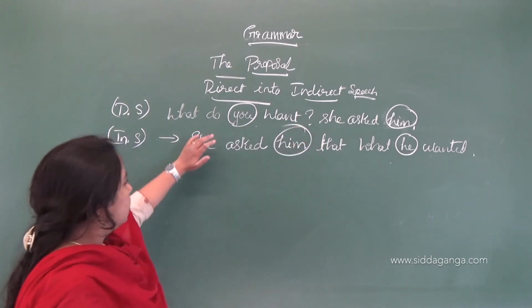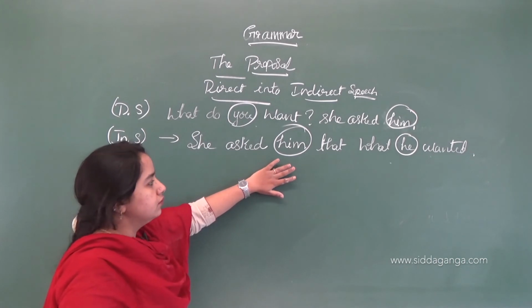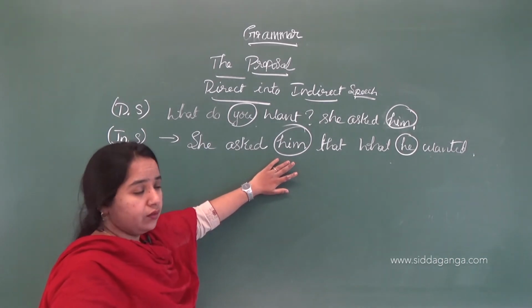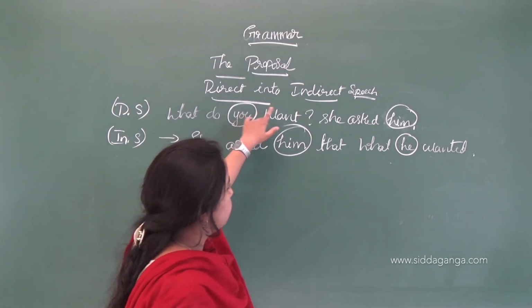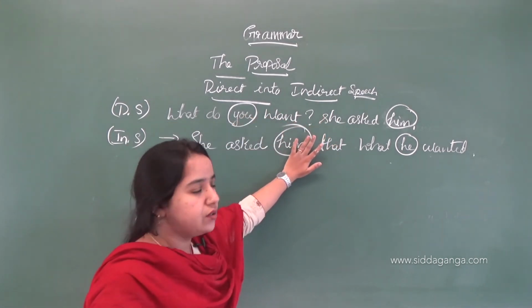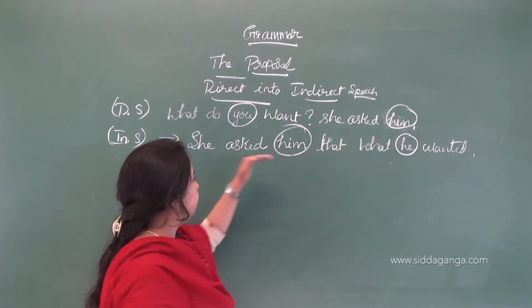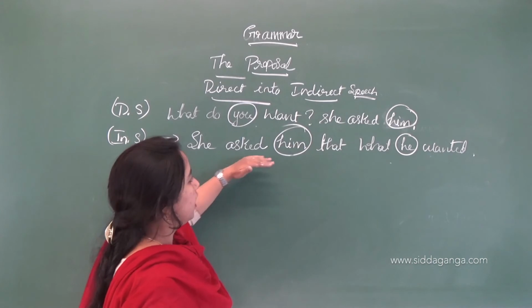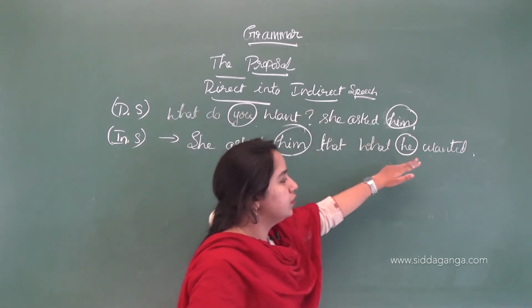Okay, through the sentence we understand that there is a male here. Okay, there is a boy. So here, what do you want? It is in question form. We remove the punctuation also. And she asked him. So through this, asked him, what you changes into he, because